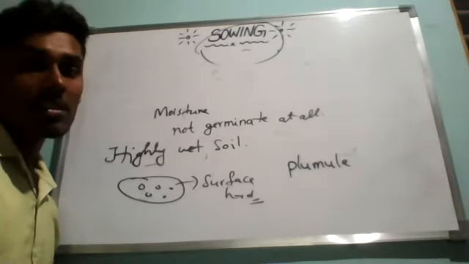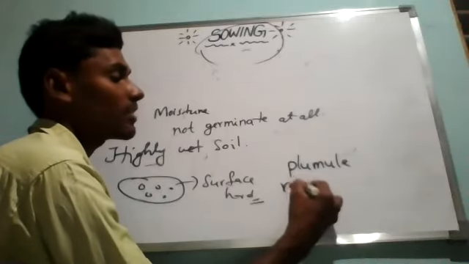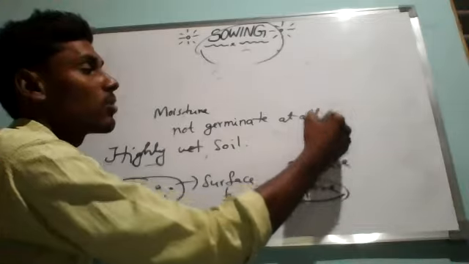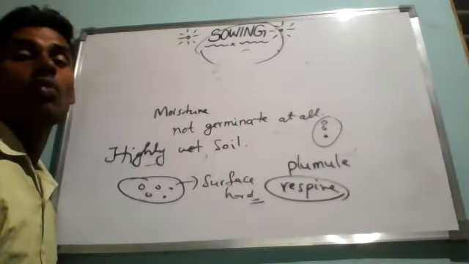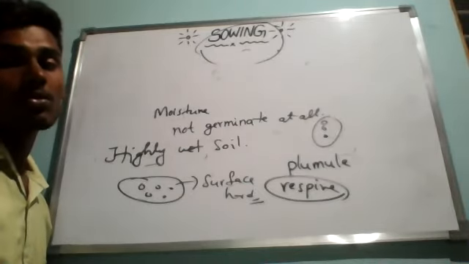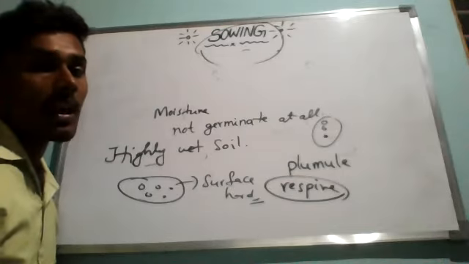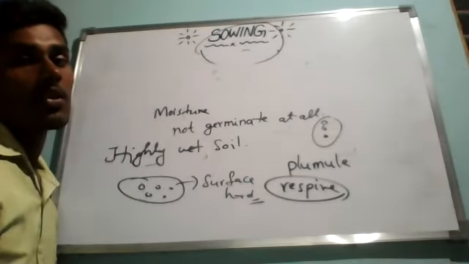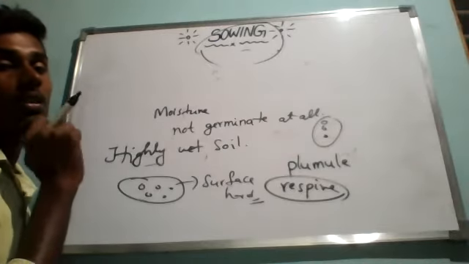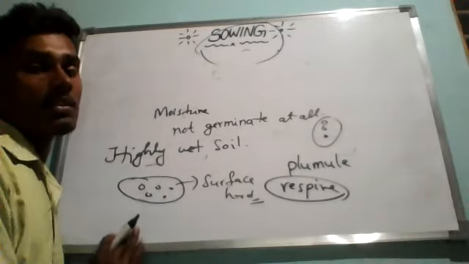Moreover, the seeds are not able to respire properly, meaning they won't get to breathe, because the soil contains small holes, and these holes are completely filled with water. So there is no supply of air from the top of the ground. Due to lack of air under these conditions of hard soil surface, the seeds cannot germinate. That is why we should not sow in a highly wet soil. These are the 4 precautions we have to consider.